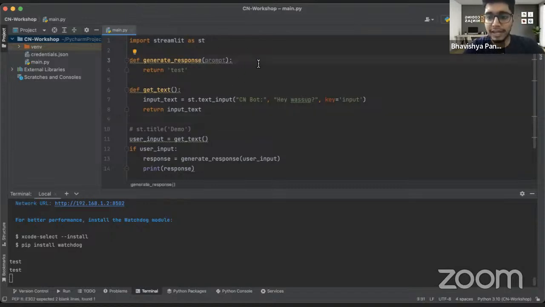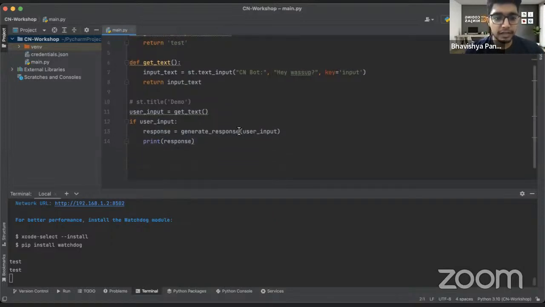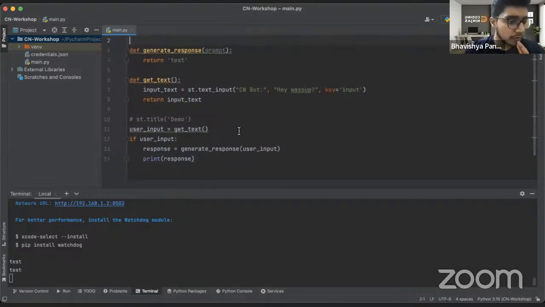So, just a quick recap for the things that we have done till now, right? We have installed Streamlit. Yep, Vaibhav, I would be sharing the code. I would be telling all of you where you can share the code, right?